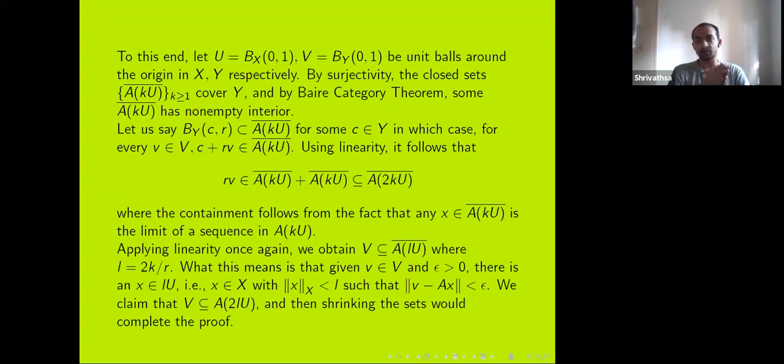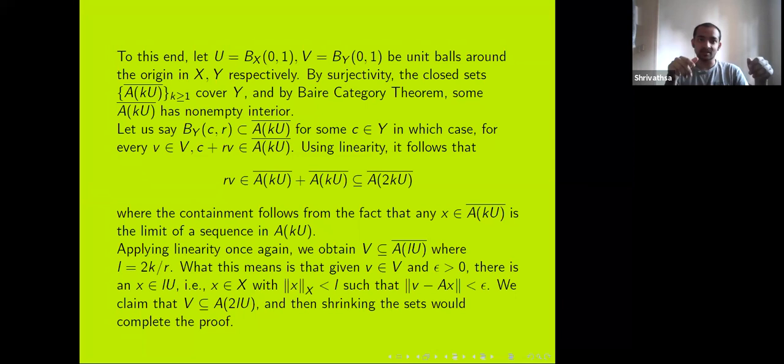So I take U to be the unit ball in X and V to be the unit ball in Y. Now, if I show that the image of U contains a scaled version of V, then I'm done. So I have U, which is a unit ball. Now I scale U by all the integers. That will cover all of X. So I look at U and then I look at 2U, 3U, and so on.